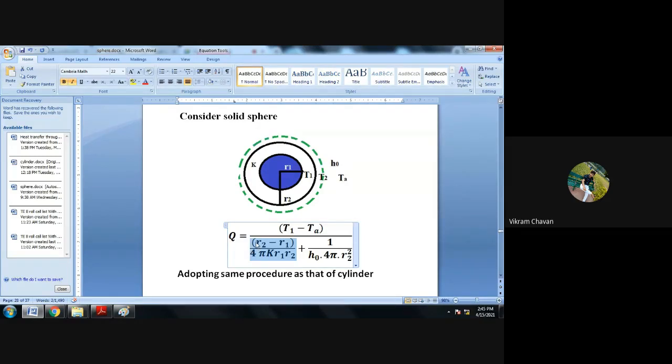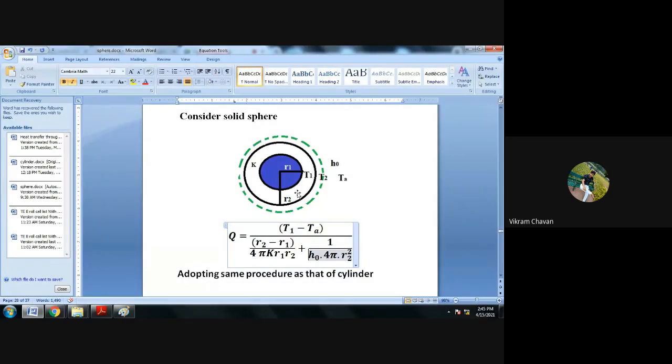And the convection resistance is 1 upon H0 multiplied by 4 pi R2 square, that is, 1 upon H0 multiplied by the surface area.